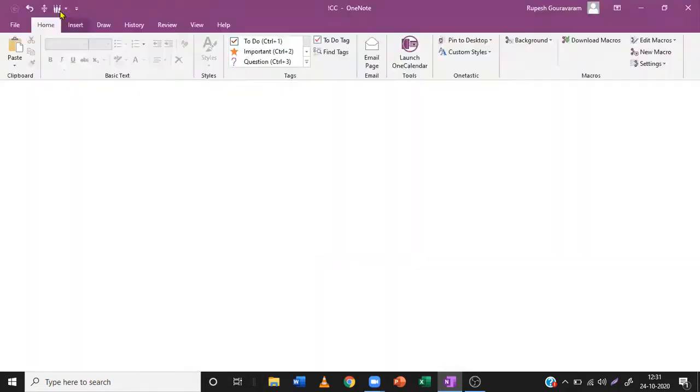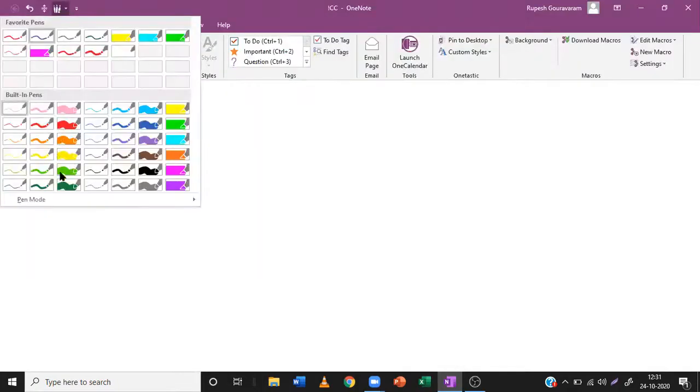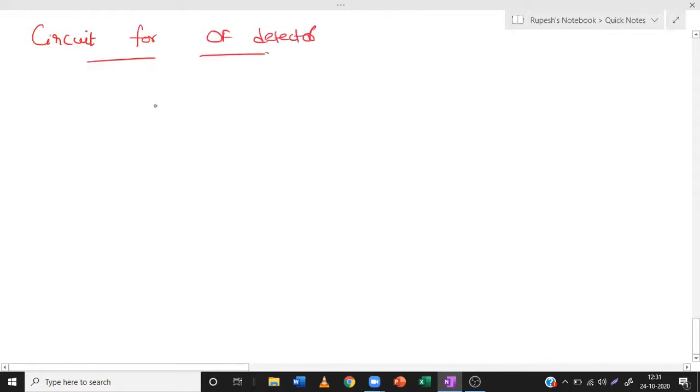if you are asked to design a circuit, let us see how to design a circuit. So I want a circuit for overflow detector.